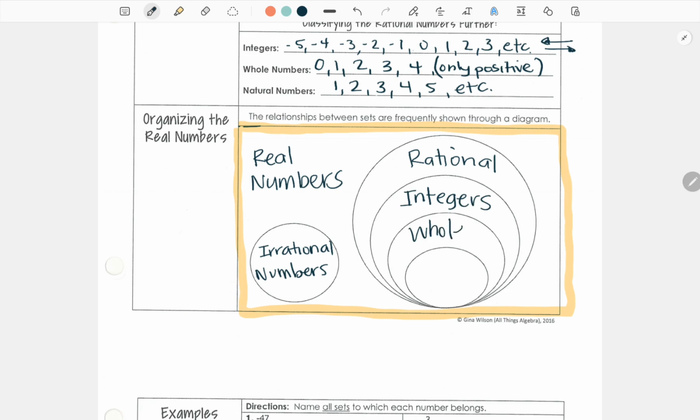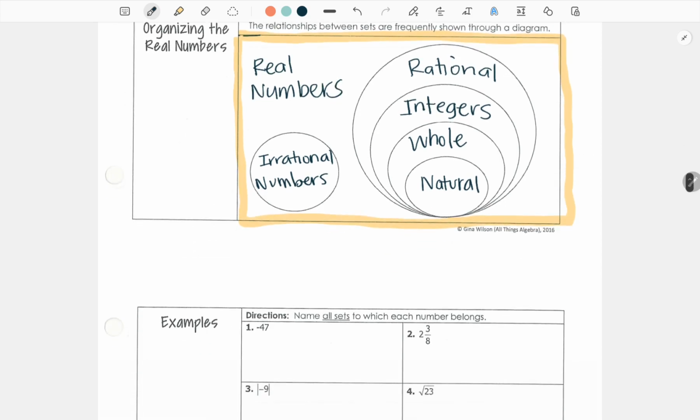Integers include whole numbers. And whole numbers include natural numbers. Not all numbers can be natural, but natural numbers can be whole numbers, and whole numbers can be integers, and integers can be rational, but they are all numbers. All right, let's keep it going.